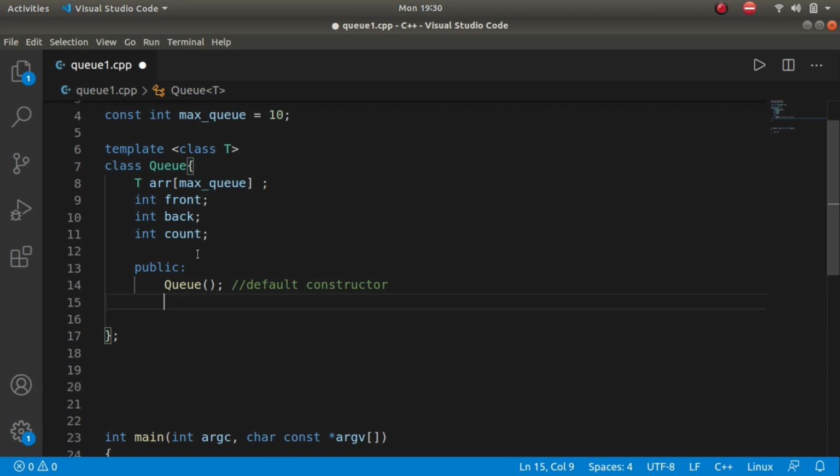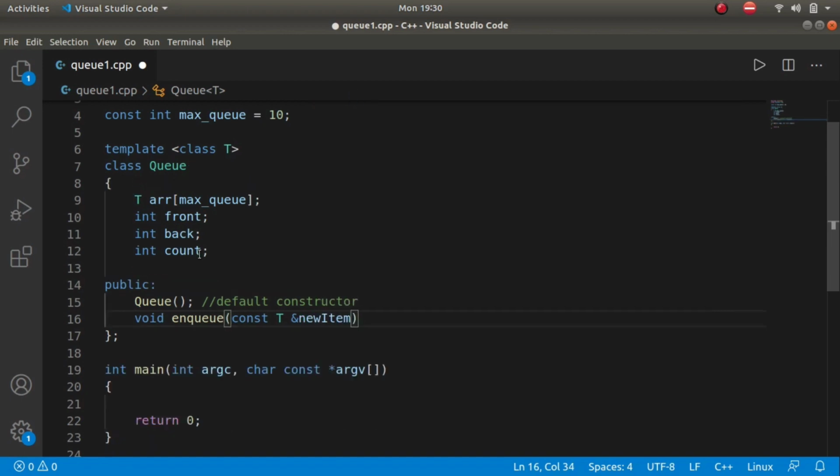Then we have I guess 2-3 functions. First is enqueue, that is adding elements at the last of the queue. So it should take some parameter, and the type of the parameter should be T, and let's name the variable as new item.